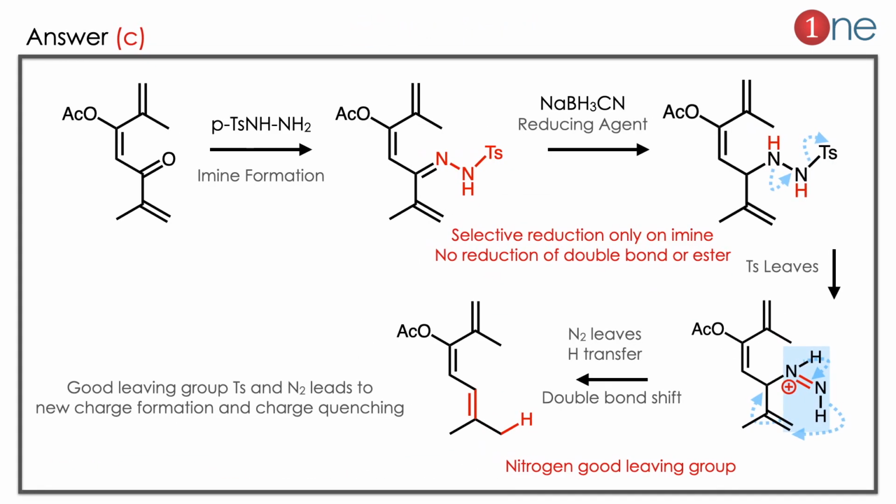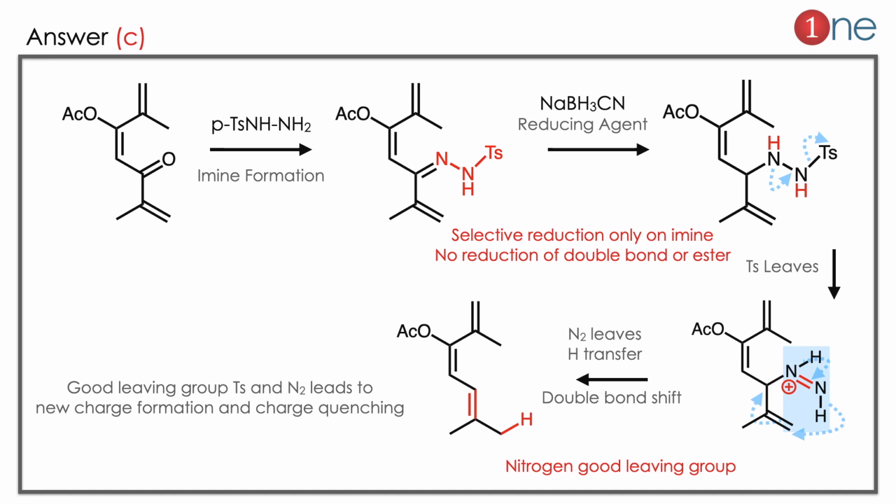The answer is C. Let us see how. The starting material contains many functional groups, particularly a ketone. Ketone is there, and you are using hydrazine. So what really happens is hydrazine attacks the carbonyl and you have imine formation there. Then you are using sodium cyanoborohydride, which is a specific reducing agent. It will only reduce the imine, so the C double bond N is reduced. So selective reduction occurred at the imine, giving a C single bond N, and finally it becomes an amine there.